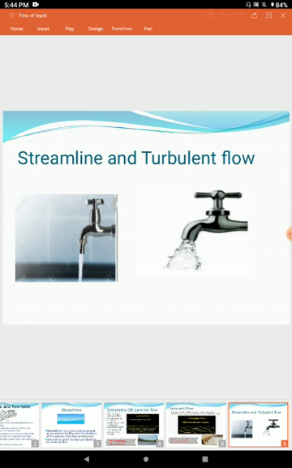But in second picture, if we open the tap fully, then all the layers mix with each other. The flow becomes turbulent and their velocity is also different. In turbulent flow, velocity is not the same, direction is different, and different layers are mixing with each other.